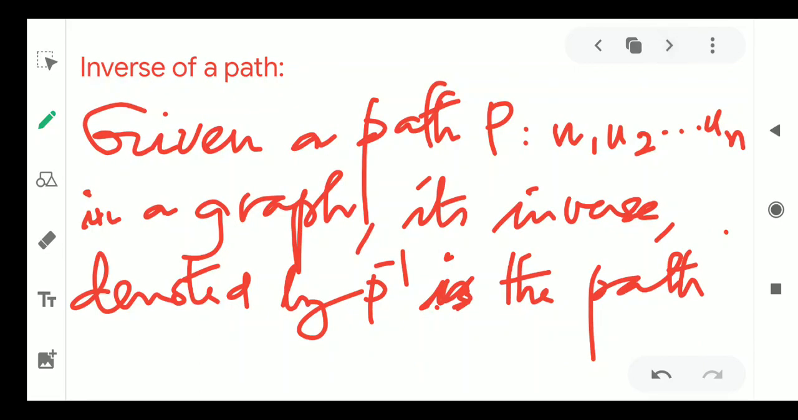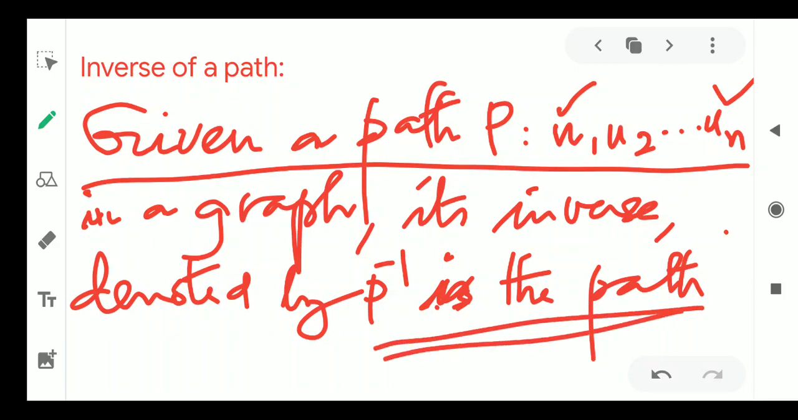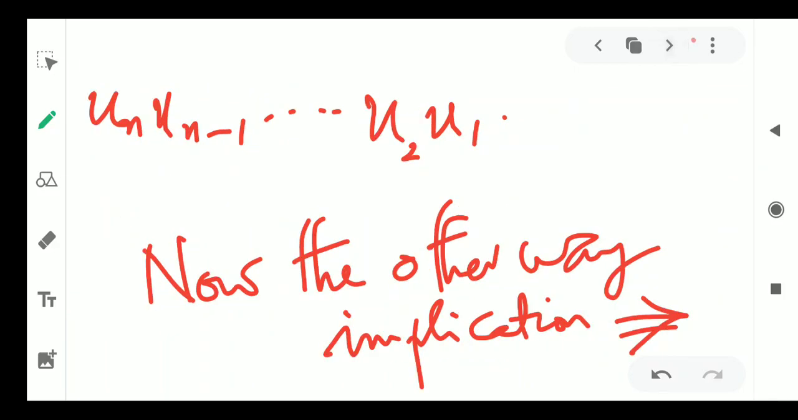Then inverse, we have already seen what is meant by inverse. Given a path P starting with U1 and ending at Un, there are n-1 edges actually in the graph. Its inverse is nothing but traversing back. Inverse is again a path starting from Un and ending at U1. Previously it was starting from U1 and ending at Un. Now inverse means going backwards. So inverse of a path is a path itself.